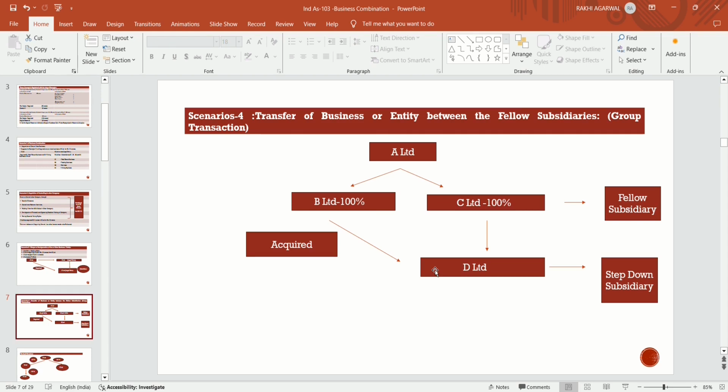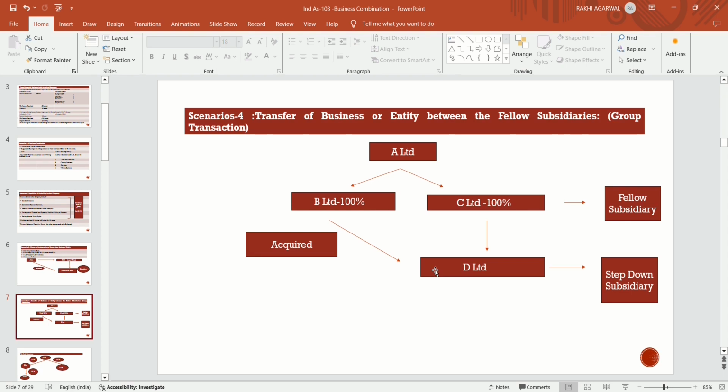And if one of the fellow subsidiaries of A Limited acquires the step down subsidiary of A Limited, that is D Limited, the subsidiary of C Limited, then in that case, transfer of business or entity between the fellow subsidiaries of A Limited, if there is a transfer of entity, that transaction is also called a group transaction and also called a business combination.